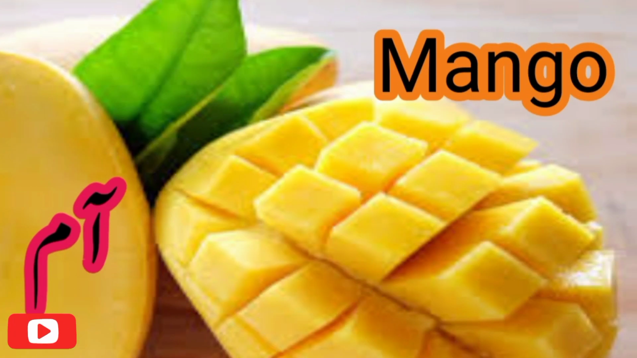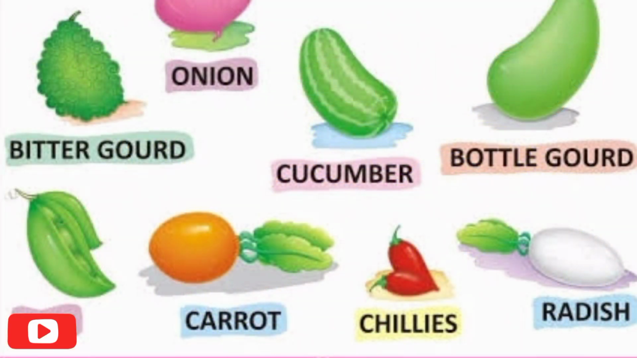MANGO. Mango. What is the color of mango? Yellow. What we say mango in Urdu? Aam. Good. Next we have the name of vegetables. Let's start.